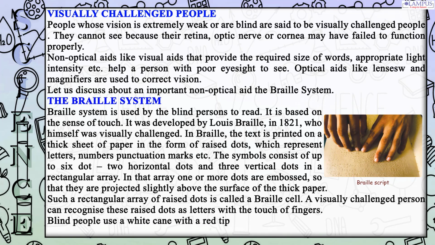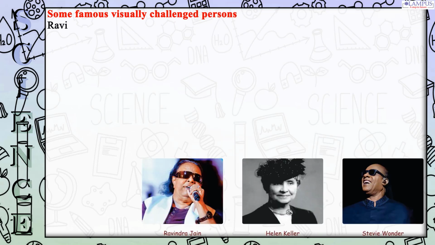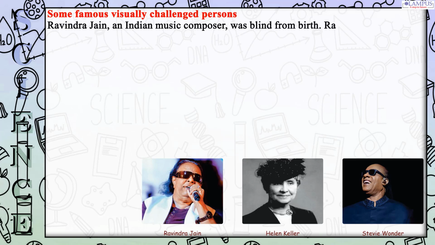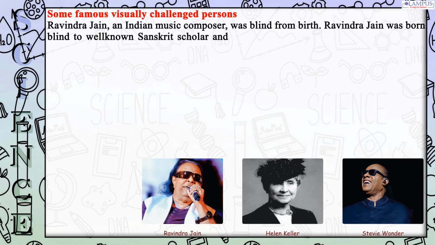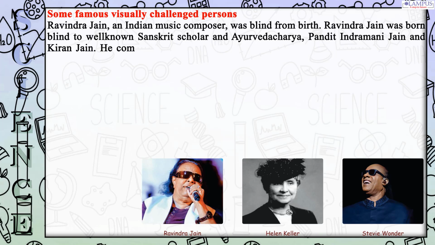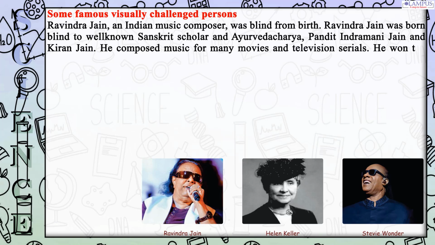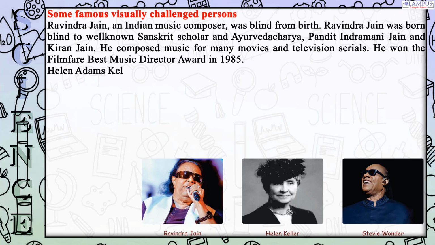Blind people use a white cane with a red tip to improve mobility and to detect obstacles on the way while walking. Some famous visually challenged persons. Ravindra Jain, an Indian music composer, was blind from birth. Ravindra Jain was born blind to well-known Sanskrit scholar and Ayurvedacharya, Pandit Indramani Jain and Kiran Jain. He composed music for many movies and television serials. He won the Filmfare Best Music Director Award in 1985.